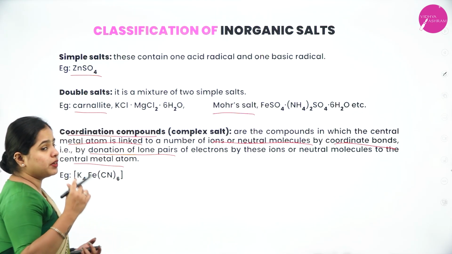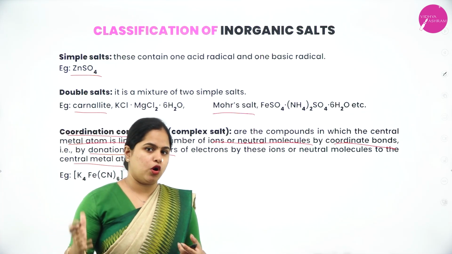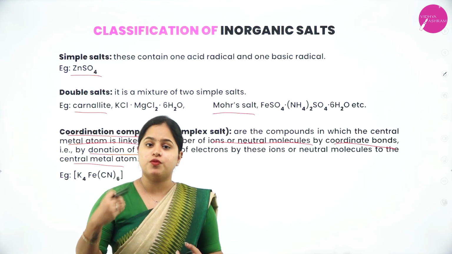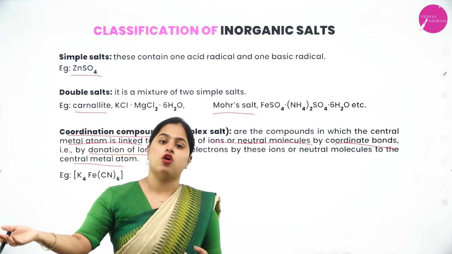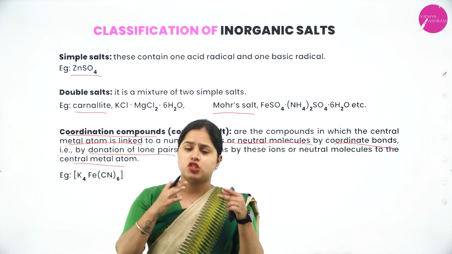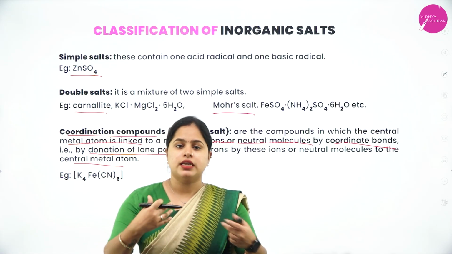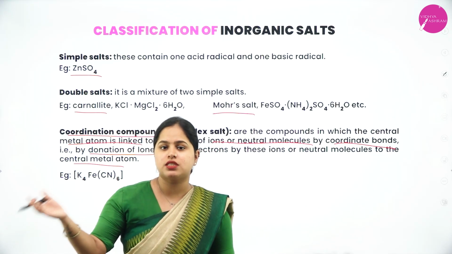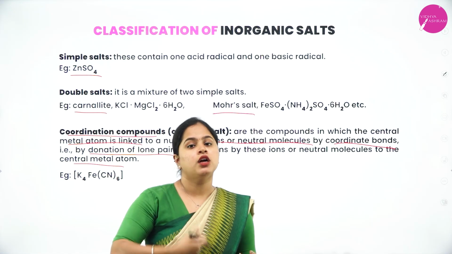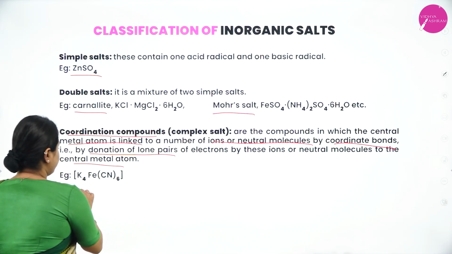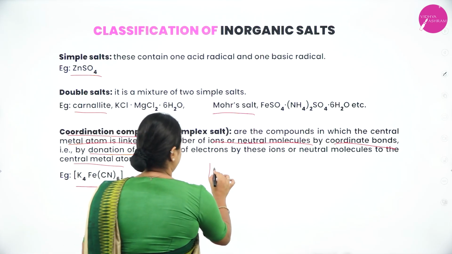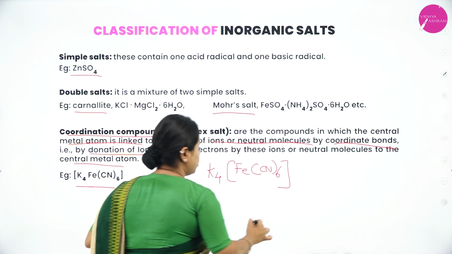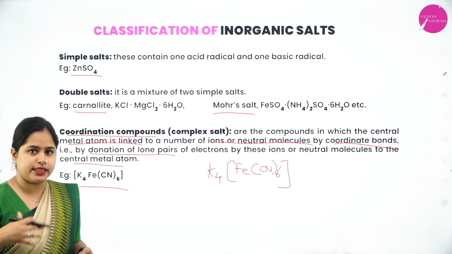The speciality of these ions or neutral molecules present around it is that they are the ones donating electrons to the central metal atom. So the central metal atom is not taking part in giving away any electrons. The ions or neutral molecules present around it have the lone pairs and will donate the electrons. So K4[Fe(CN)6]. How to name this compound we are going to study in detail in the upcoming sessions.